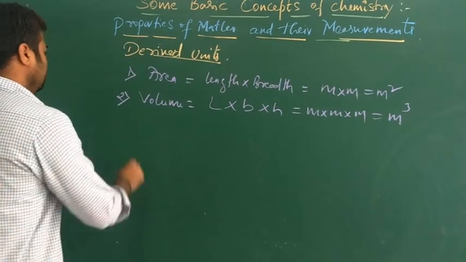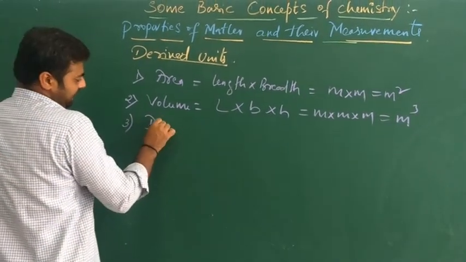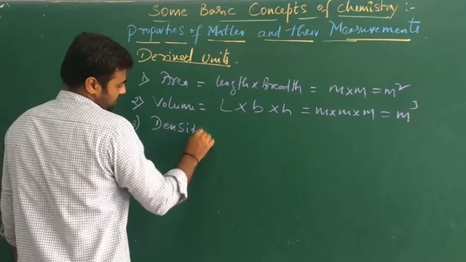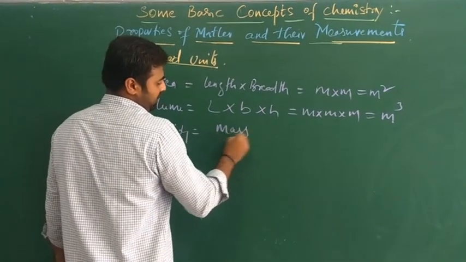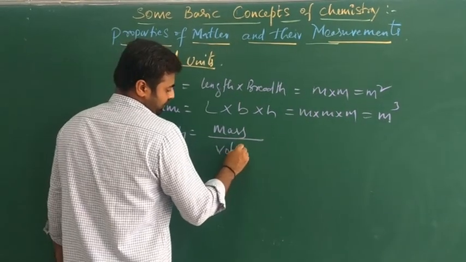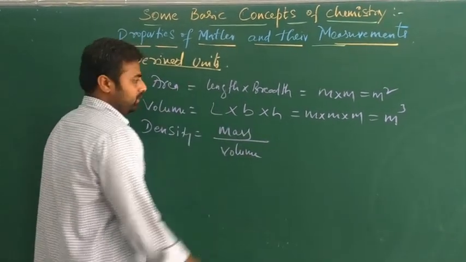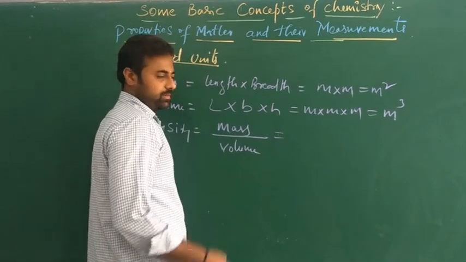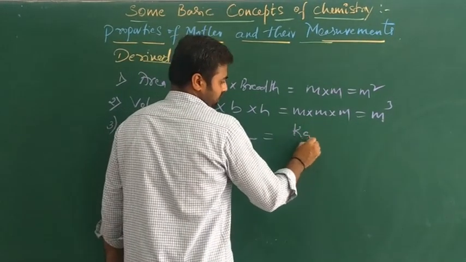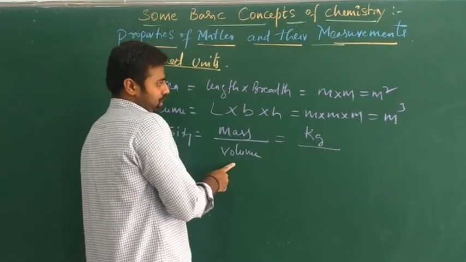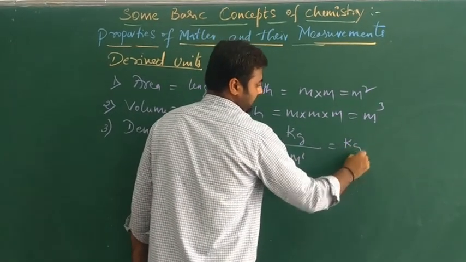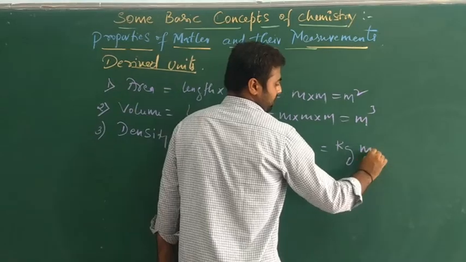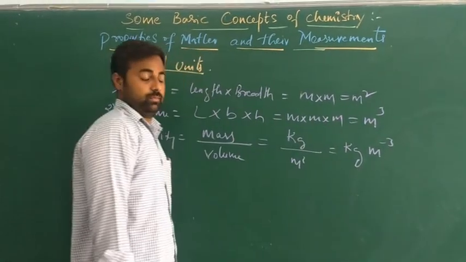Right. The third one is density. For density, the formula is mass by volume. The unit for mass is kg, and the unit for volume is meter cube. So that will be written like this: kg meter cube inverse.